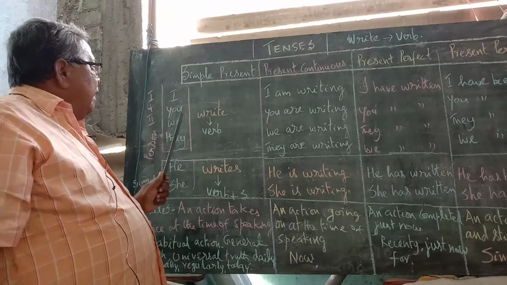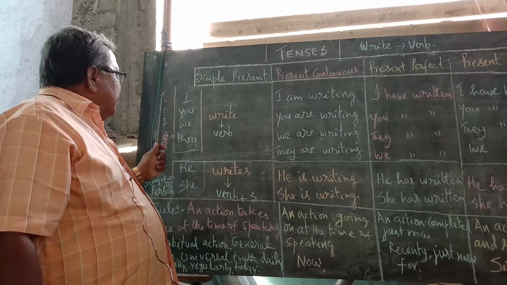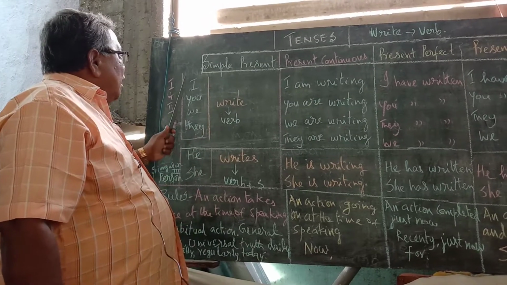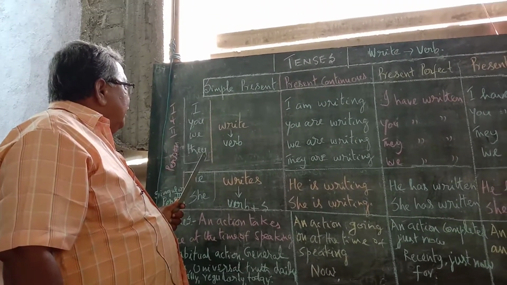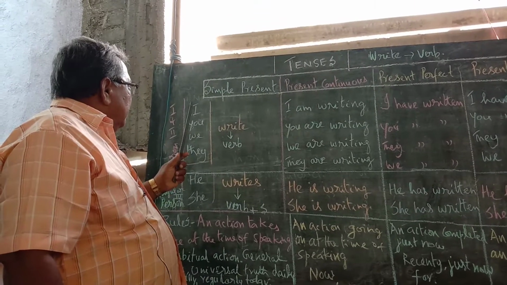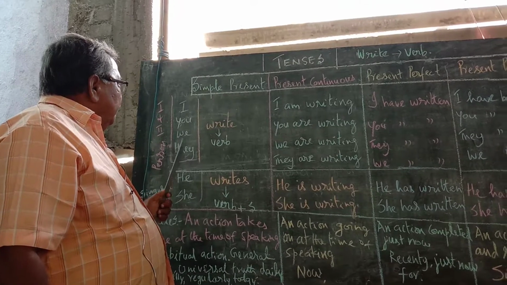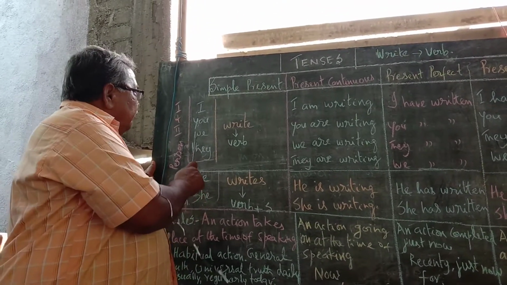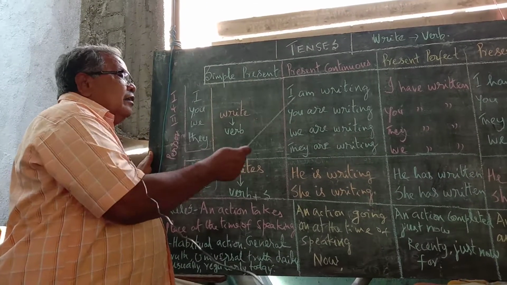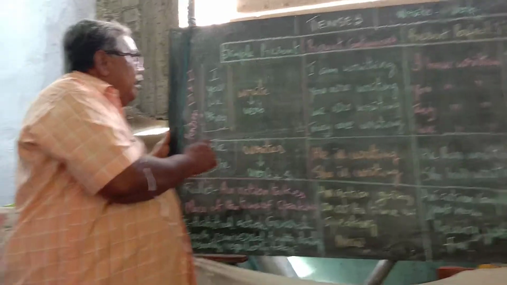Now let me see. Here, in simple present, I am taking the first and second person. I, you, we, they: I and you are first and second person, and we, they are plural.